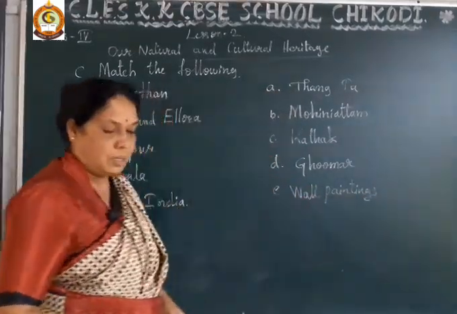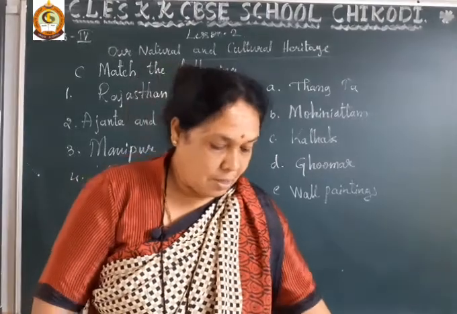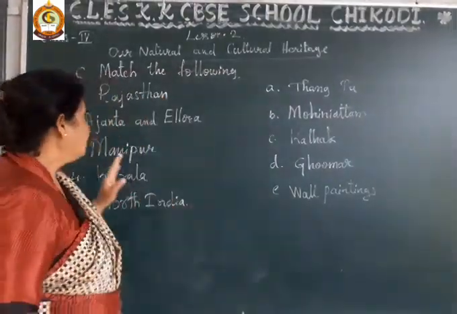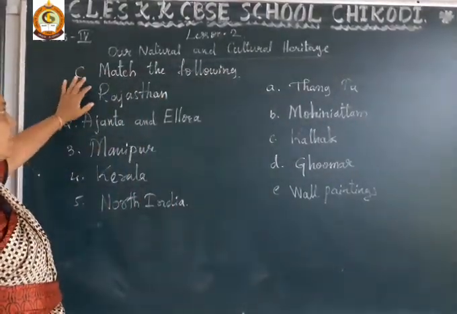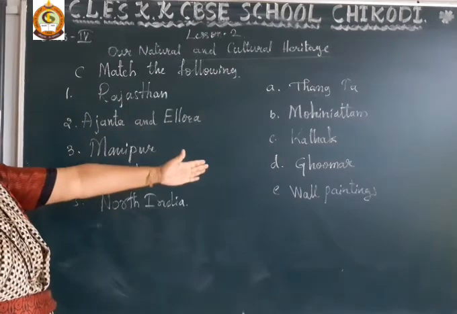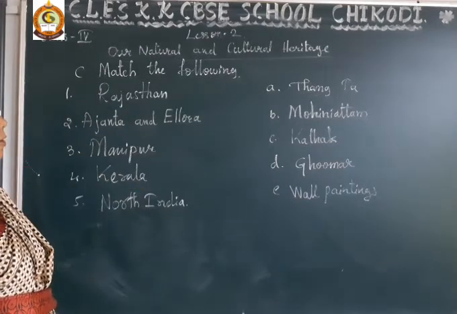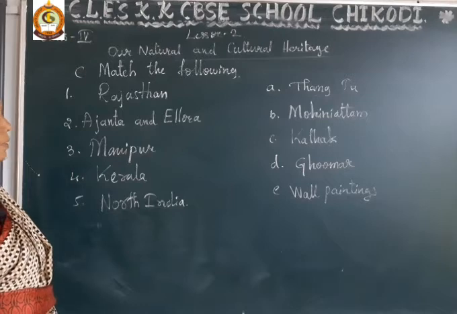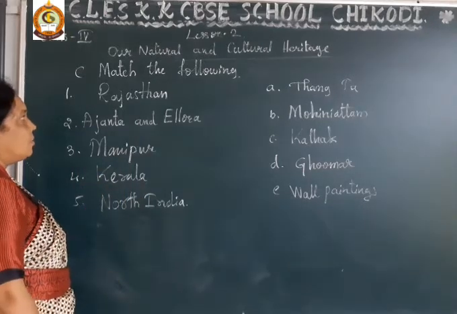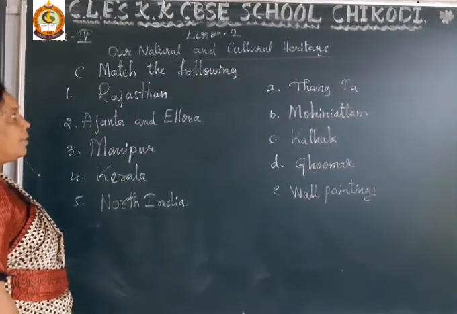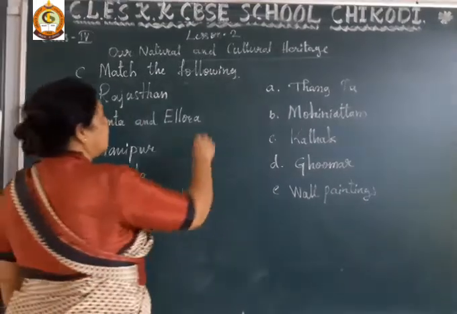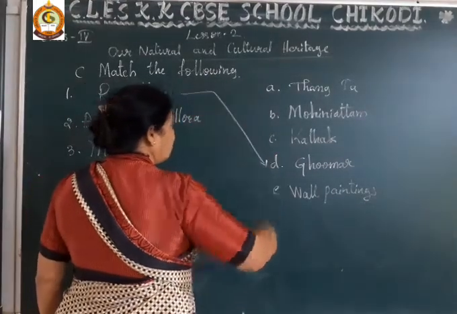Okay dear students, so this is the match the following pattern. Now we will read the words one by one and match them to the dance performances or whatever is famous in this place. First of all, Rajasthan: Rajasthan matches to Ghumar.